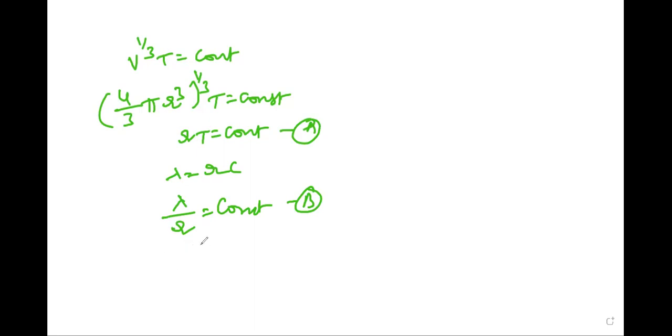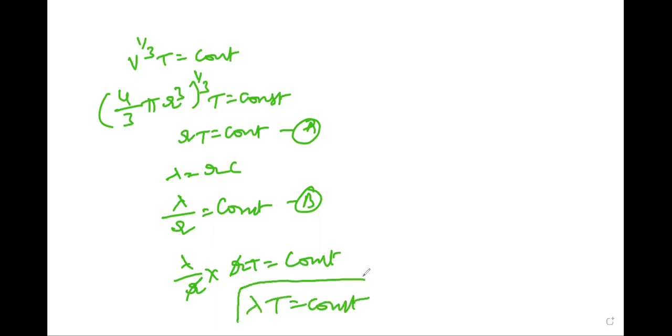Then lambda by r into T is equal to constant. R cancelled, so lambda into T is equal to constant.